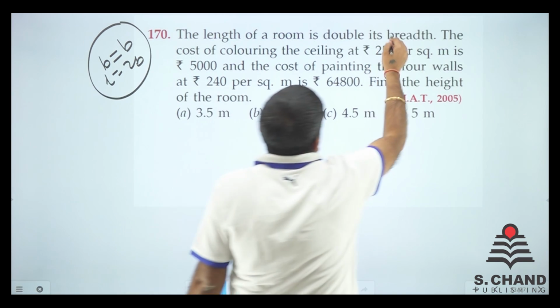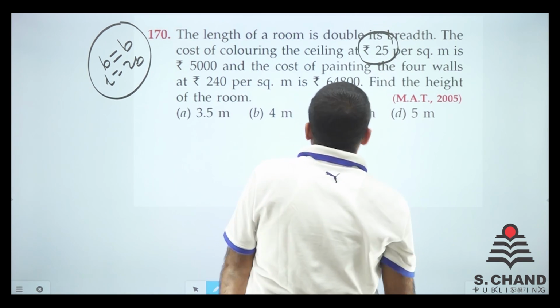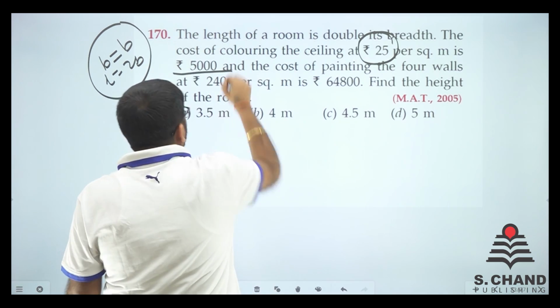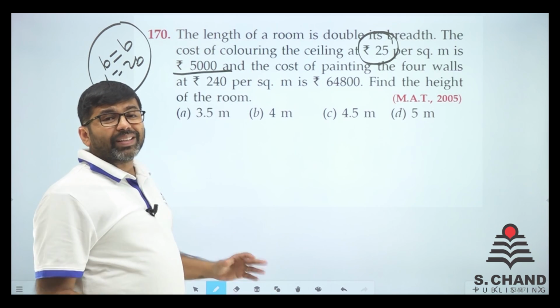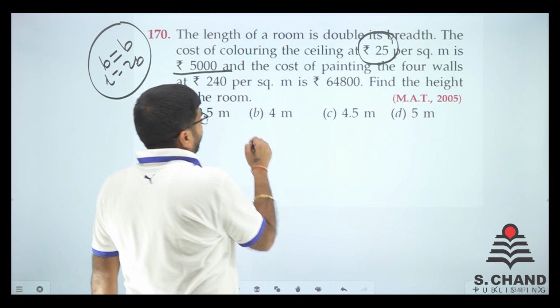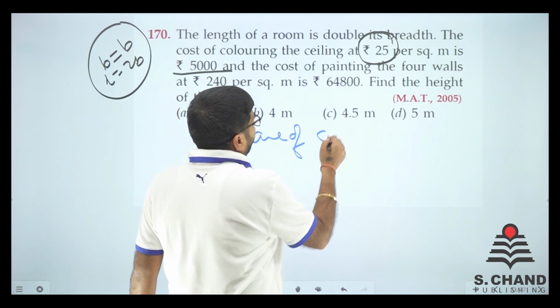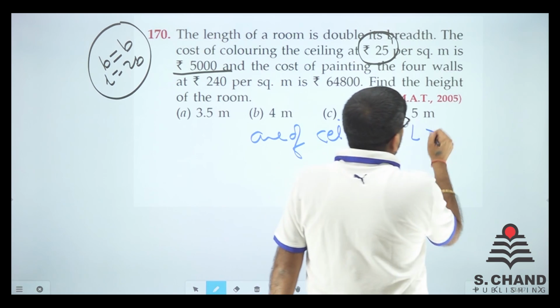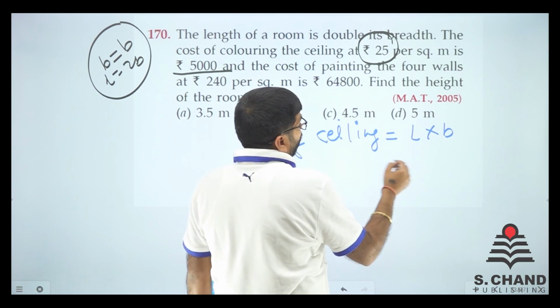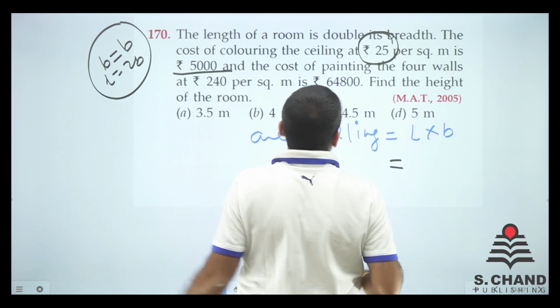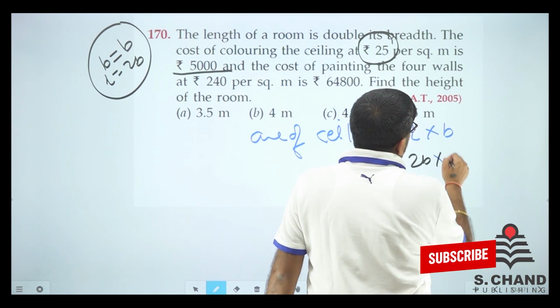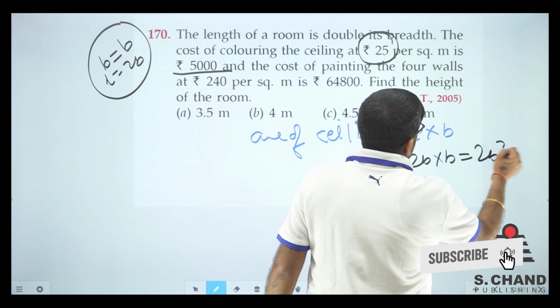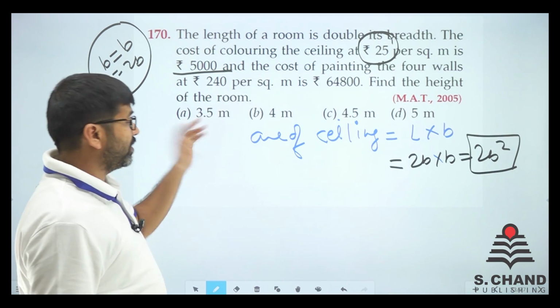See, for the ceiling it costs 25 rupees per square meter, 5,000 rupees in total, right? So what is the area of the ceiling? Area of the ceiling is length into breadth. You know it very well. Length is given as 2B. So 2B into B is equal to 2B square. This is the area of the ceiling.